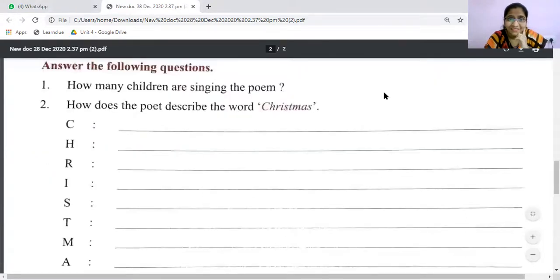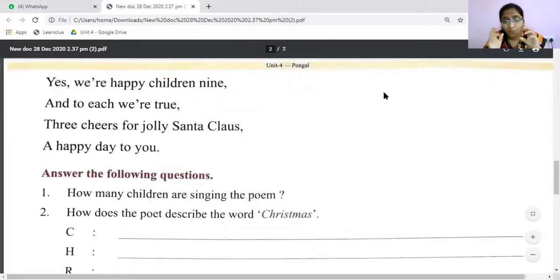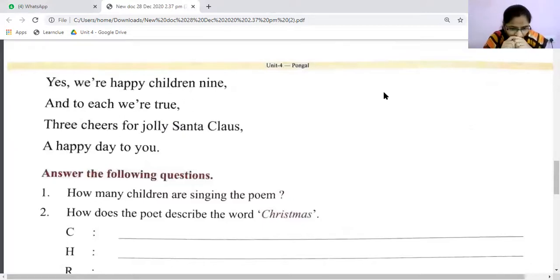This coloring and add some gifts, balls, bells. So glittering pens you can use, some sketch pens, gifts you draw, all those things you need to draw in page number 45. Clear, students? Have you all done?